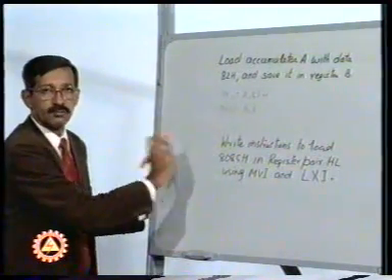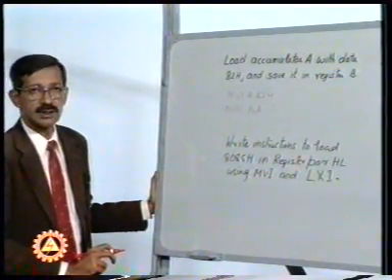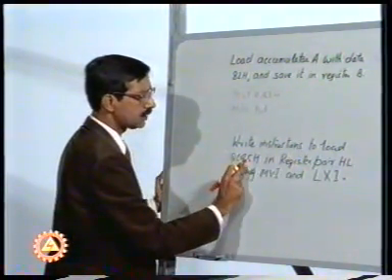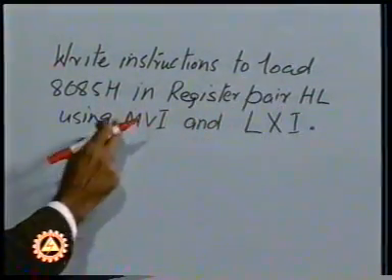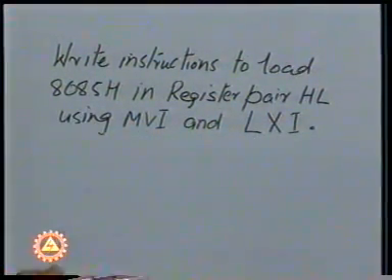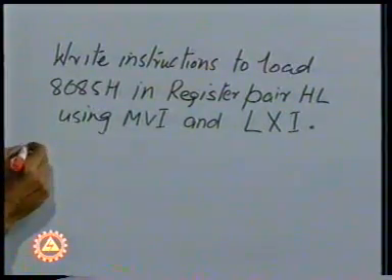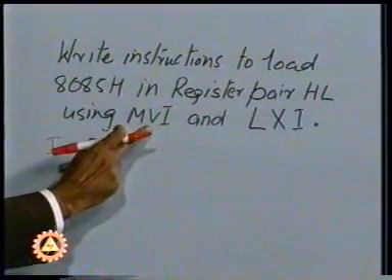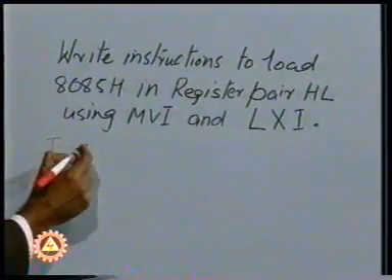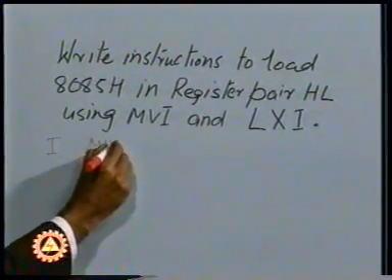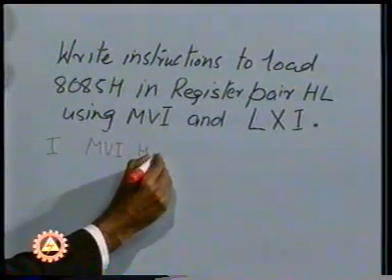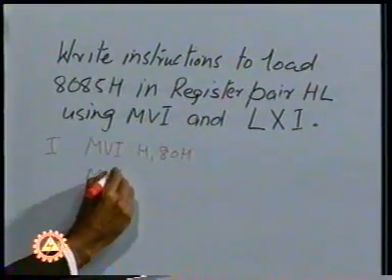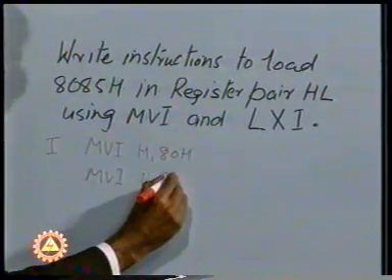The second problem, which can be solved using the instructions of this group, is write instructions to load 8085 in register pair HL using MVI and LXI instructions. I'll first take the MVI instruction. In this case, we can load one byte at a time. The first instruction for this is MVI H, 80H, and second instruction is MVI L, 85H.